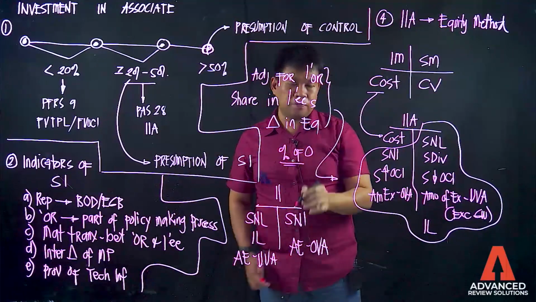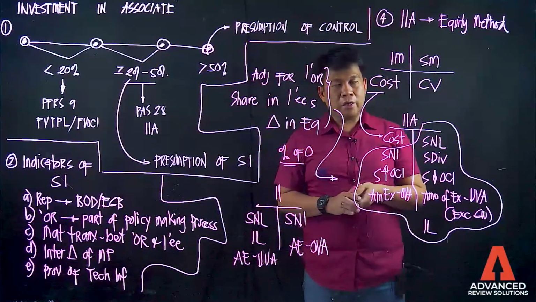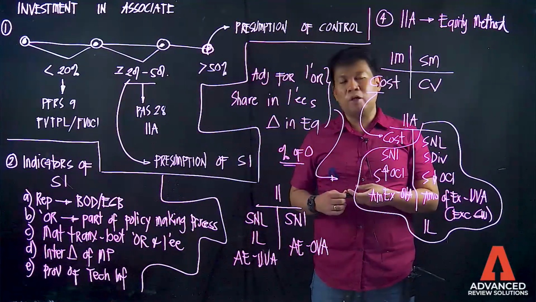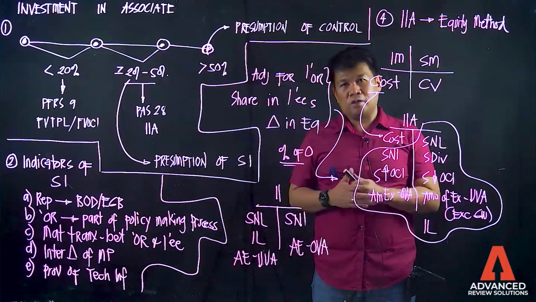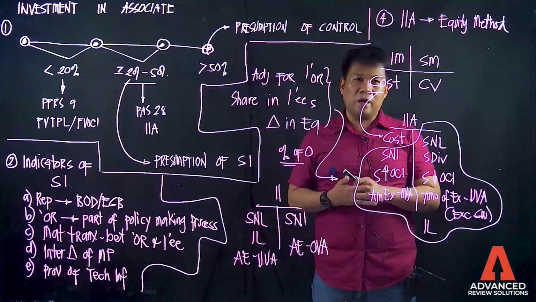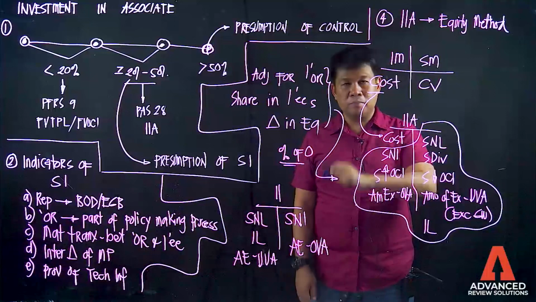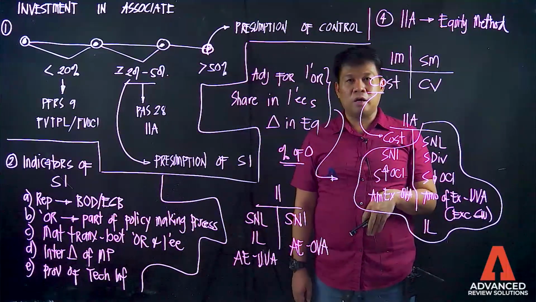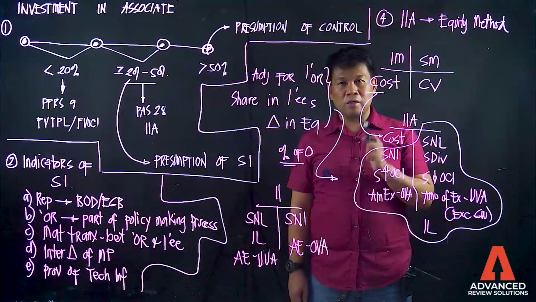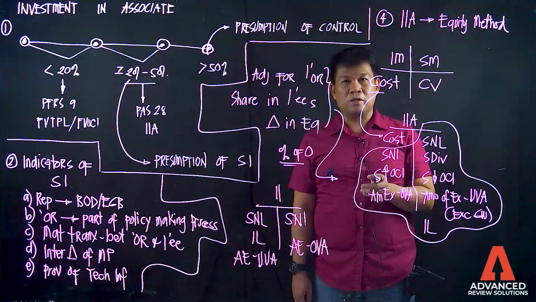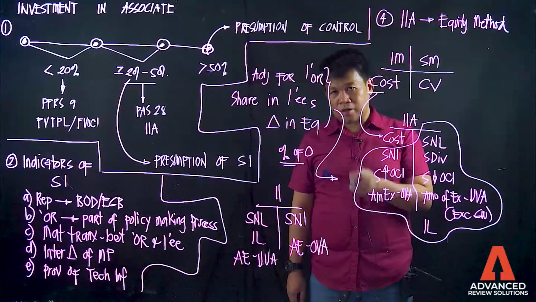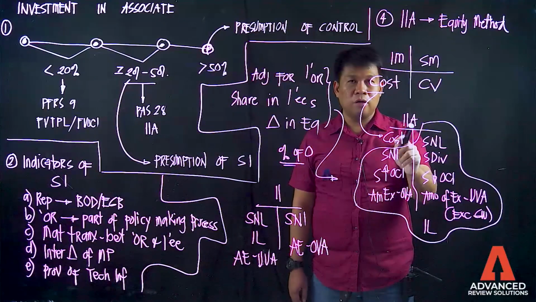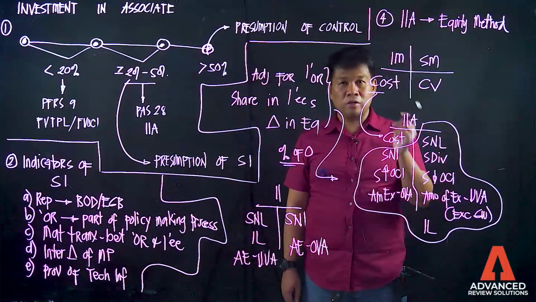Paano yun? Let's say, nagkaroon ng net income amounting to 1 million pesos si investee. Tumaas ang equity niya, ibig sabihin, tataas din ang iyong investment in associate. But not at 1 million pesos. That should be based on the existing ownership interest. If the ownership interest is 20%, tataas ang investment in associate mo by 20% of that 1 million, that is 200,000.